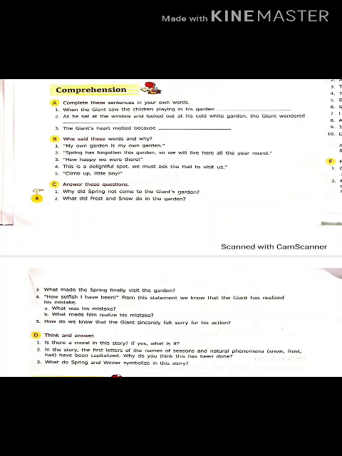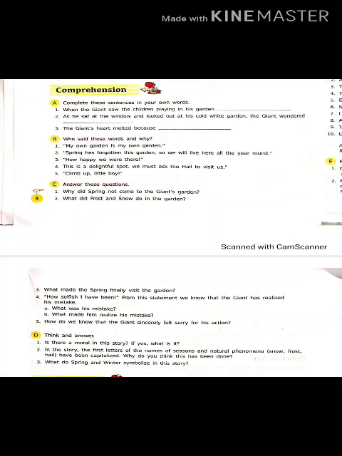And second question is, what made him realize his mistake? When and what made him realize that he was a very selfish person? So that you have to write down. Now fifth question is yours: how do we know that the giant sincerely felt sorry for his action? So at last, if you read the chapter, then you can find out the answer that he felt sorry. So how do we know that? Of course, he helped the little boy in climbing up the tree and all. So that you have to write down.